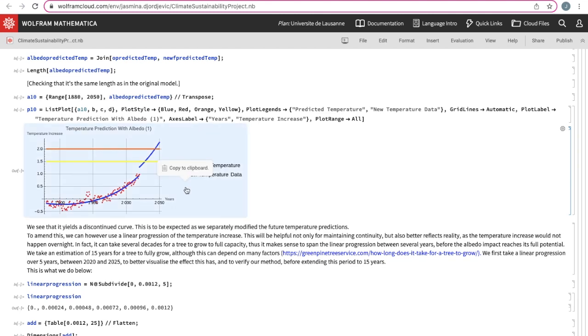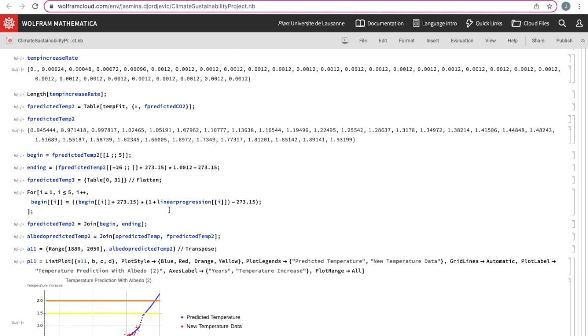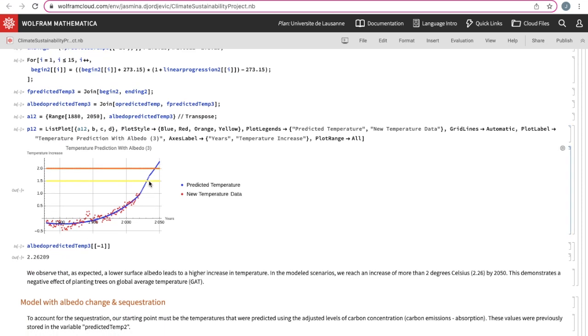In order to amend this, we can use a linear progression, which helps us account for a gradual change in temperature. This is also more realistic, as it takes several years or even decades for trees to fully grow and have their full effect. Upon doing so, we get a progressively smoother prediction line, depending on the number of years we choose to use for the linear progression.